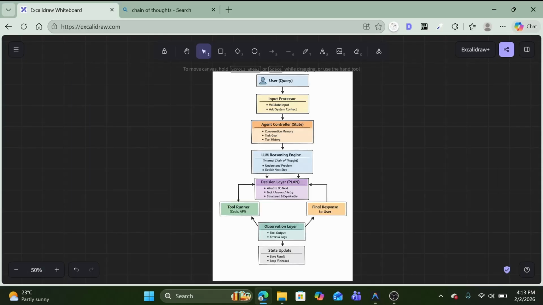Hey everyone, today we are building a real autonomous agent using Python. We are not going to use LangChain here, and also we are not going to use any complex framework. We are going to write just pure logic. So let's think about a real AI system.